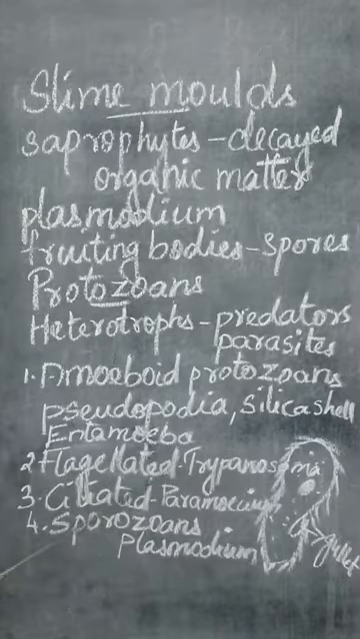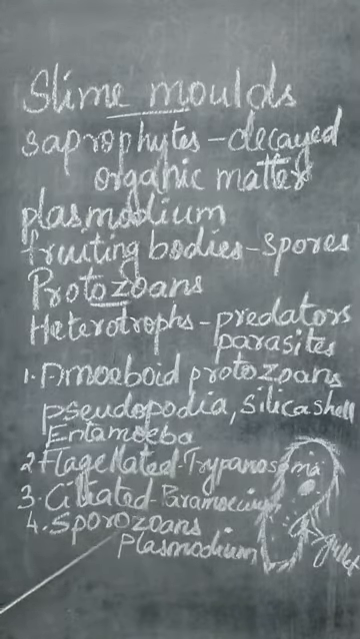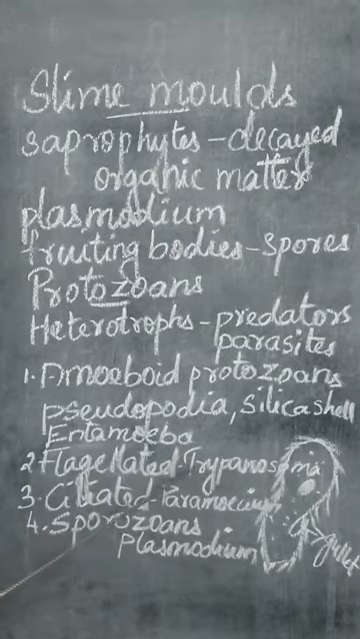Next is flagellated protozoans. Again, from the name you can say flagellated, that means they have flagella. With the help of that flagella, they will be moving. Flagella is used for movement. Now, these flagellated protozoans are free living, or they live as parasites on other organisms' bodies.